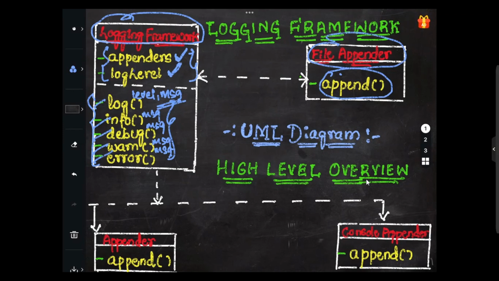So next one is we have the appender as well as the console appender class. Within the appender class we have to append, so that is the method we'll be going with. Basically, this is the append method that we'll be making use of within the appender class. The last one is the console appender here, so we will be making use of the append method here as well within the console appender class.